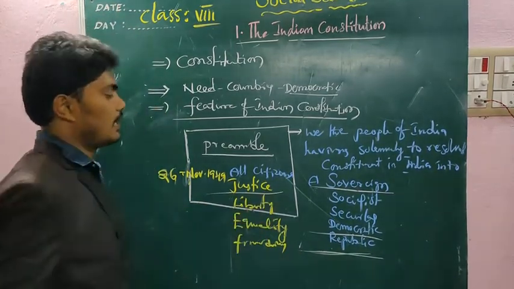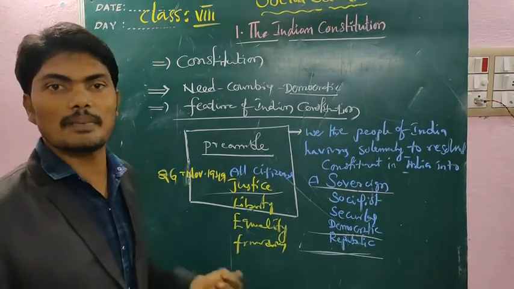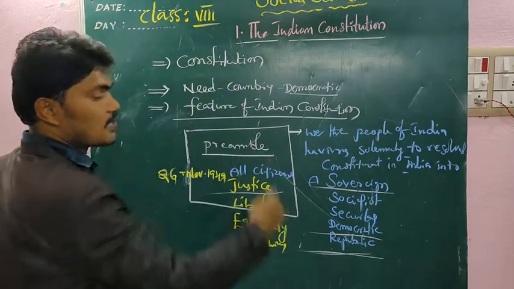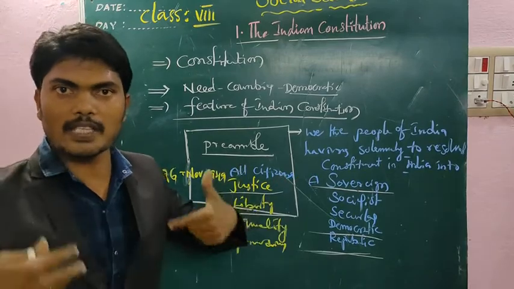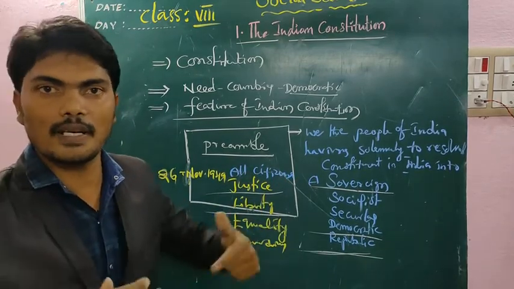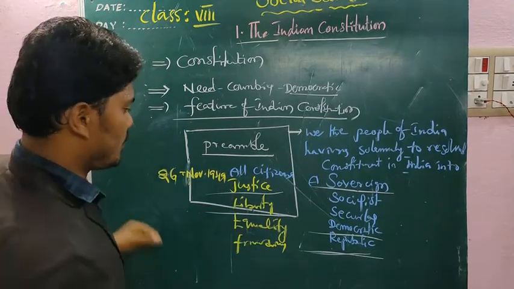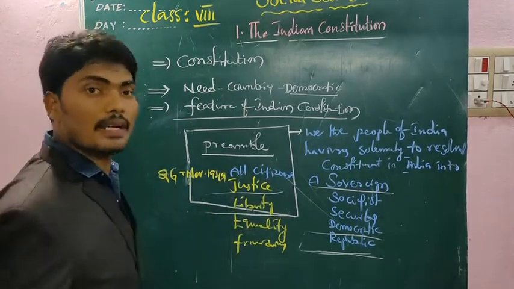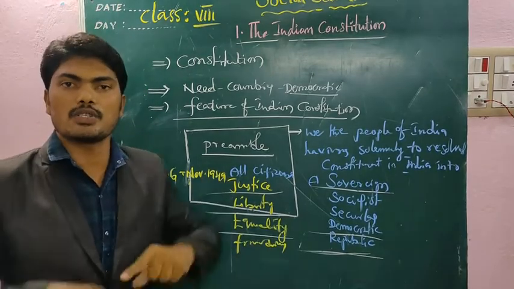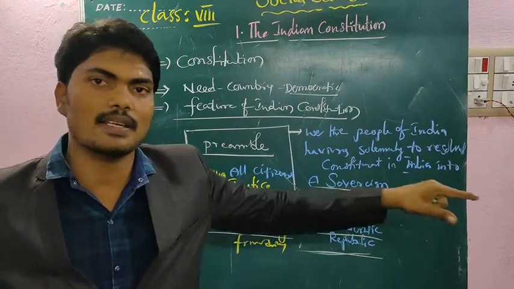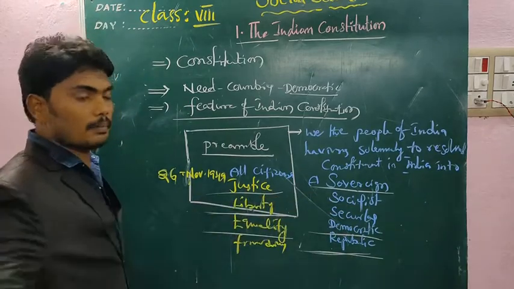Yes, India has implemented justice. Social, political and economic justice are implemented in our country as per the Constitution. Yes, liberty. We have freedom of speech, freedom of expression; we discussed freedom rights, right? Freedom of expression, freedom of thought, freedom of worship. Yes, we have different kinds of liberty. Liberty is nothing but freedom. And next one, equality. The Government of India provides equal opportunities to all citizens. There is no discrimination in that. The state is responsible to provide employment opportunities in an equal manner.